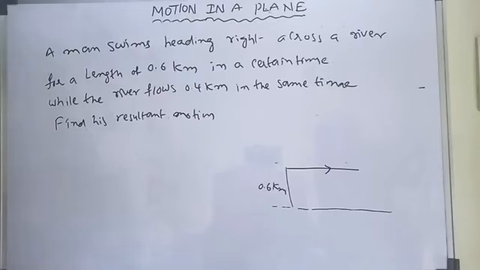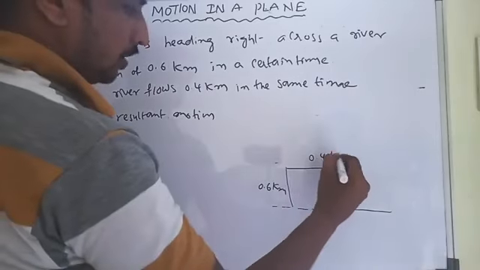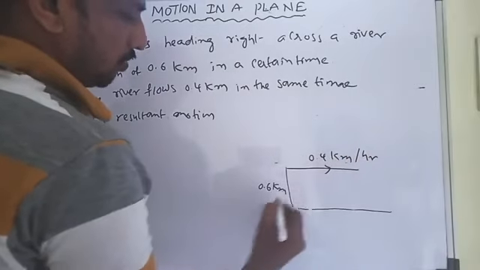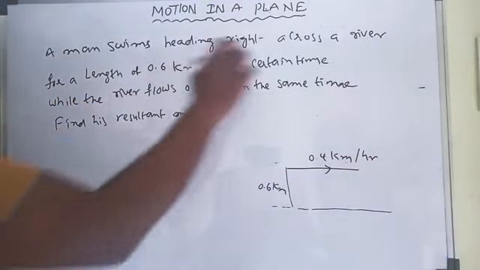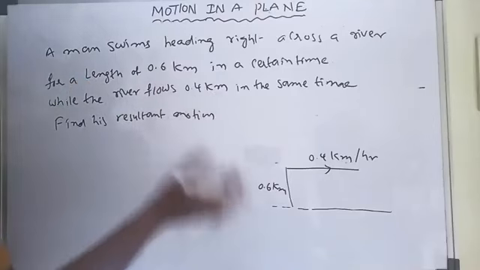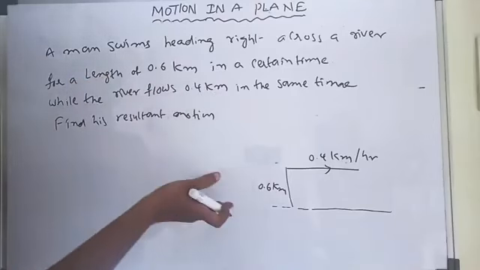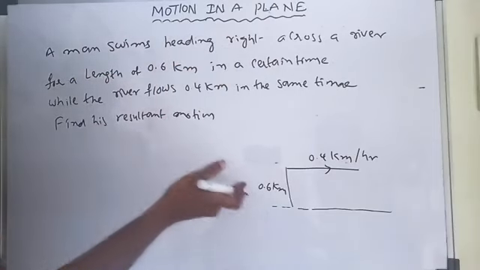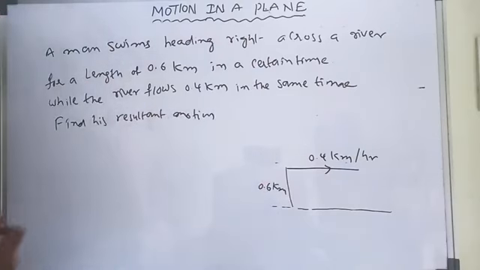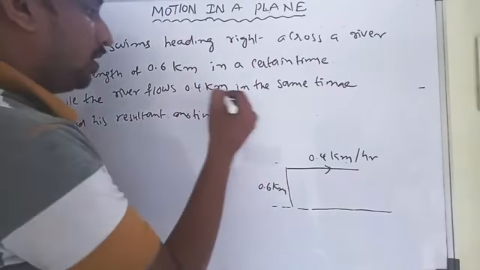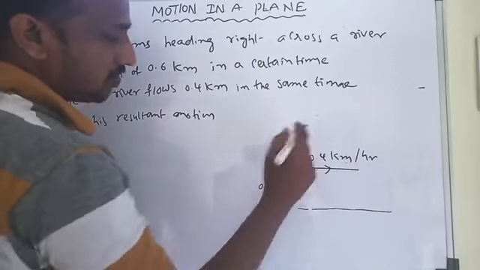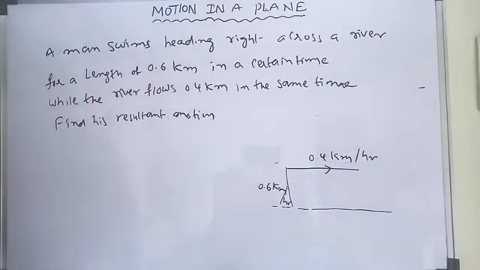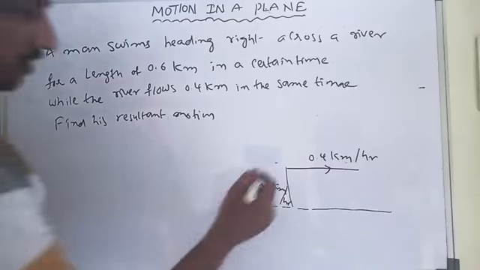So the river flows 0.4 kilometer per hour, but the man swims 0.6 kilometer per hour across the river. So what is the resultant motion here?